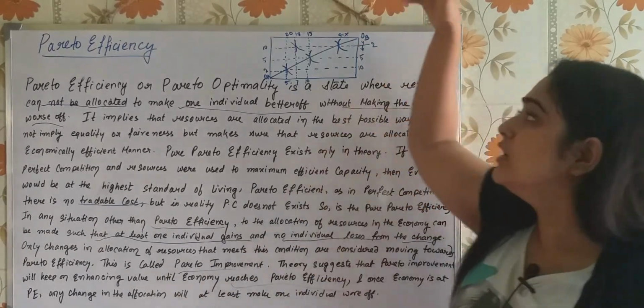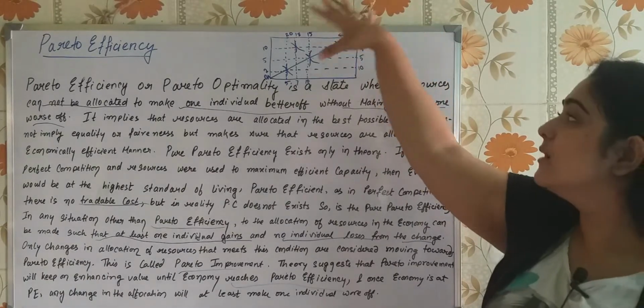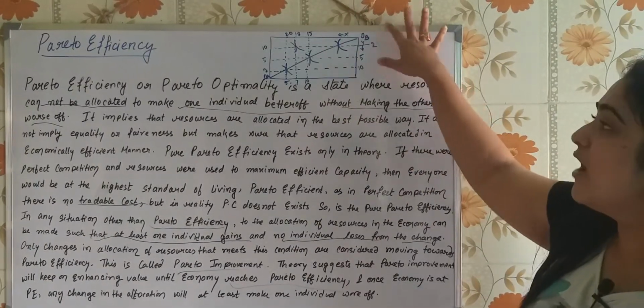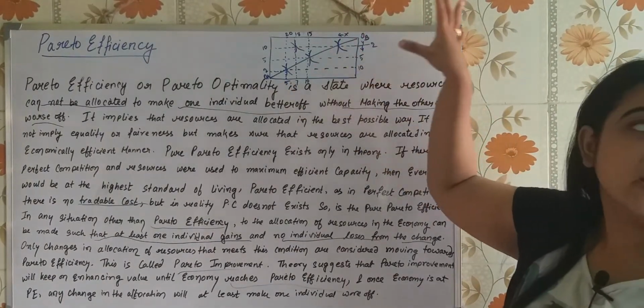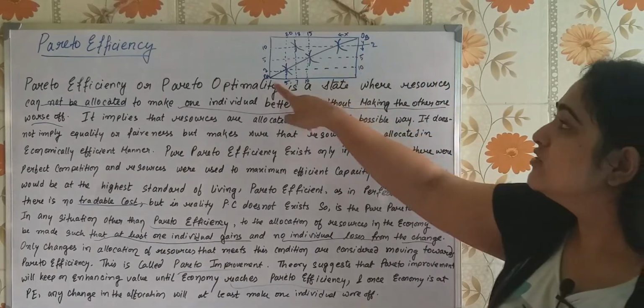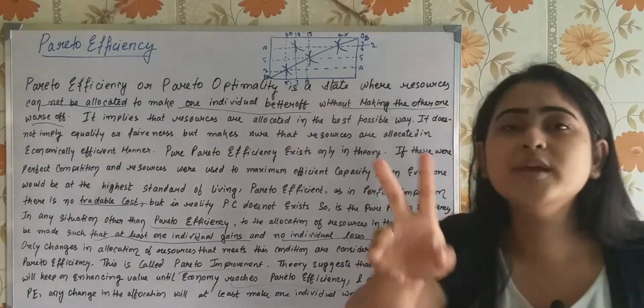Now if you see here in this diagram, it's a bit typical diagram. This is called the box diagram, where this one is the contact curve and there are two individuals, individual A and individual B. Now I am giving you two conditions.